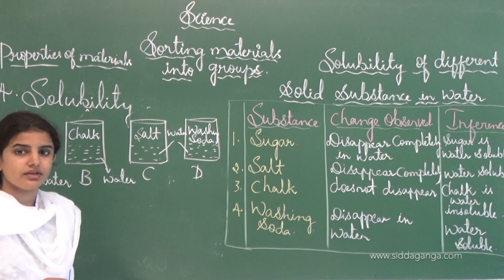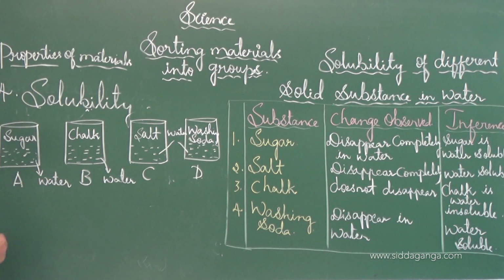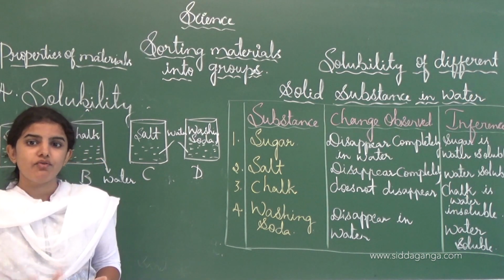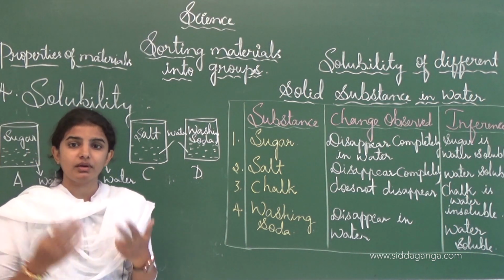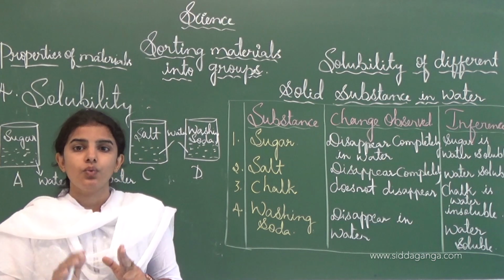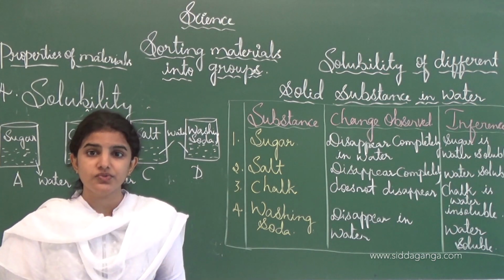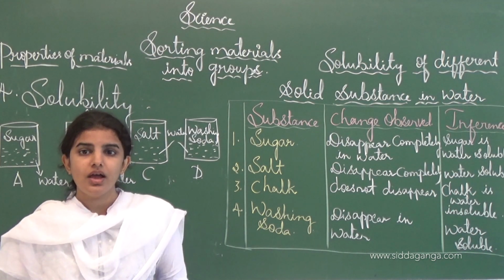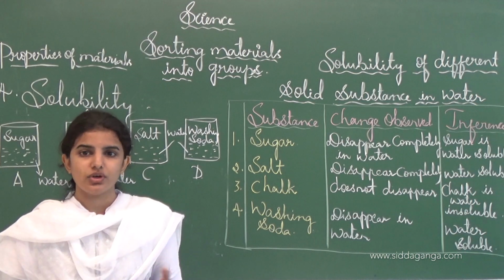After dissolving the sugar, salt, chalk powder and washing soda, some substances dissolve in water completely, whereas some do not. Such substances are called soluble and insoluble substances.